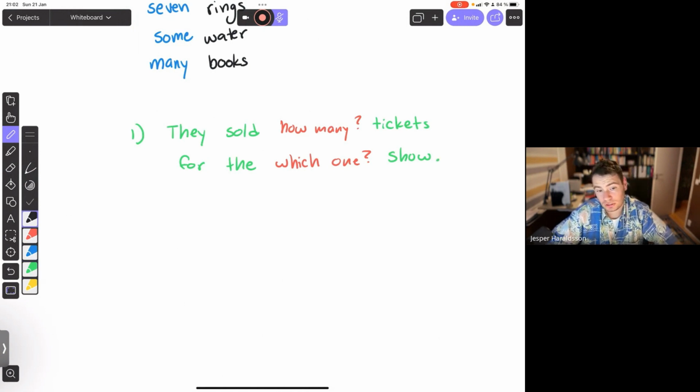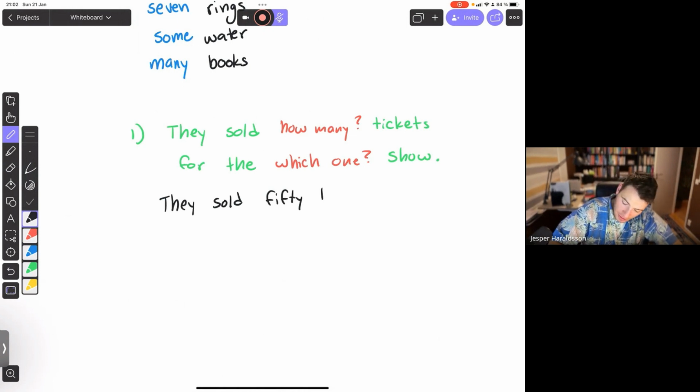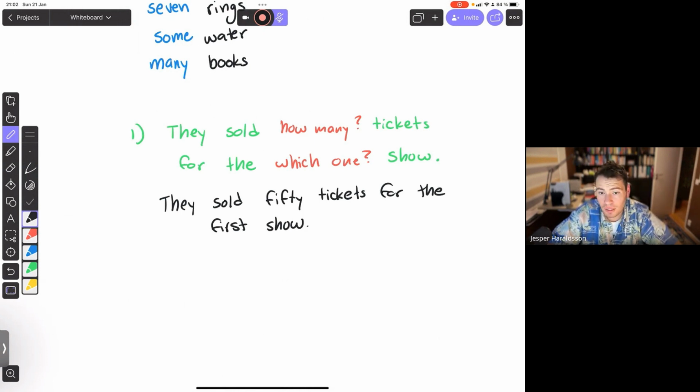We shall say then, would it be correct here that they sold 50 tickets for the first show? And that would be okay, right? So we're describing in this case, which show? The first show. How many tickets? They sold 50 tickets.